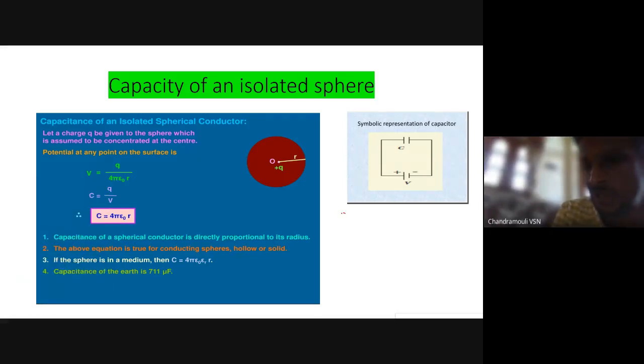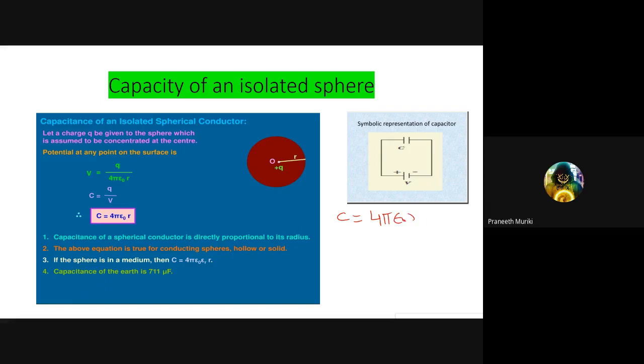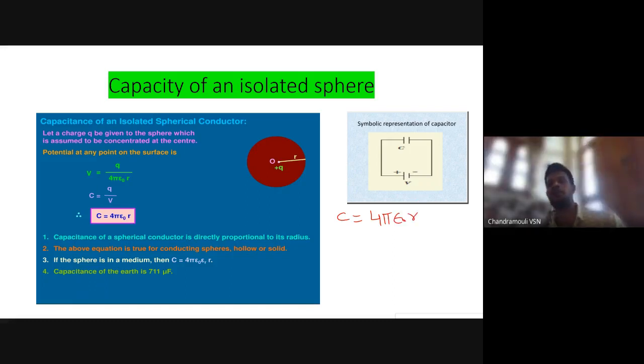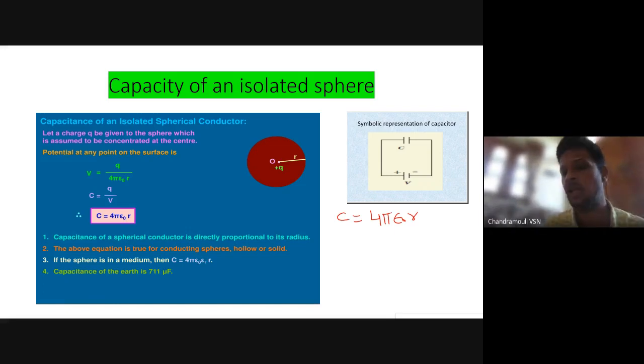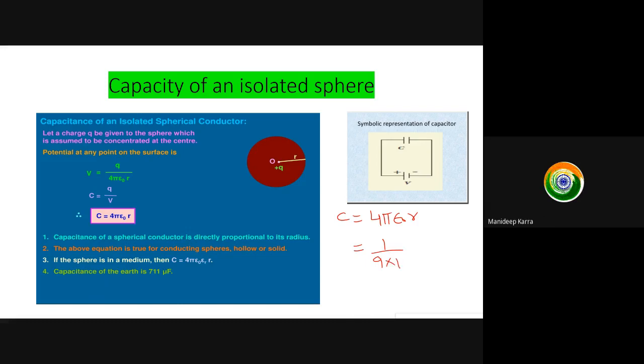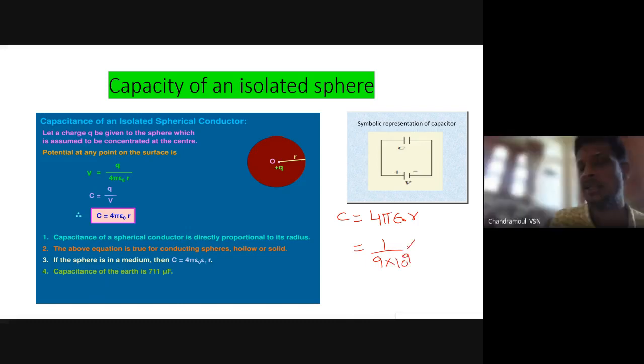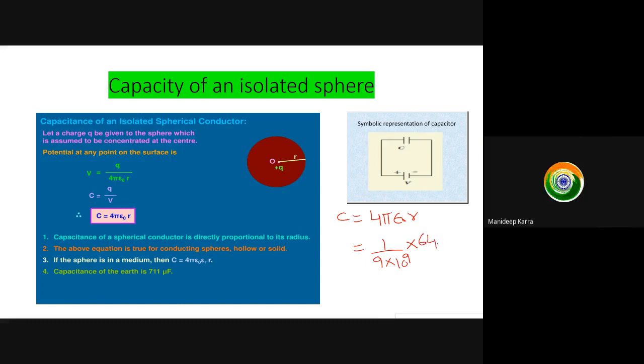So we know the capacitance of an isolated sphere. Is the Earth a sphere or not? Yes, sir. So Earth is spherical in shape. Then what is the formula? C is equal to 4 pi epsilon naught R, where 1 by 4 pi epsilon naught is 9 into 10 power 9. R is the radius of the Earth. The radius of the Earth is 6,400 kilometers.